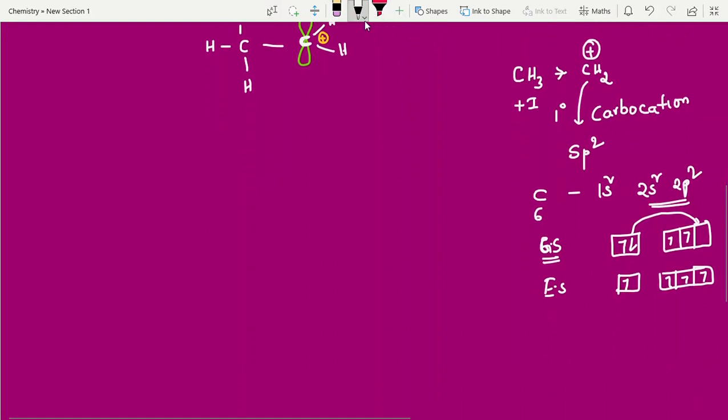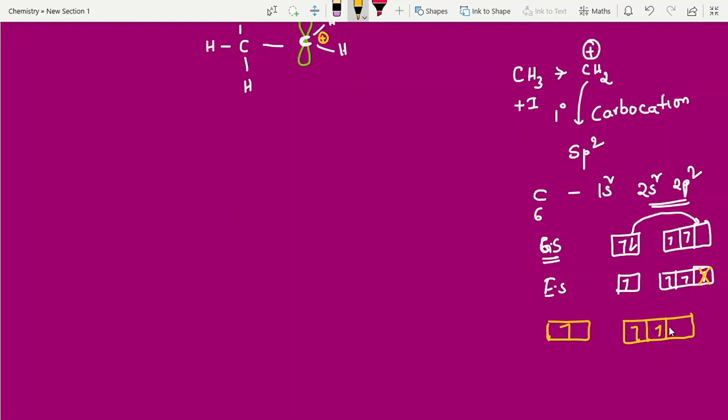But one important point: this carbon lost an electron. Plus charge is nothing but a lost electron, right or not? This electron lost. Now you can write the final state. This is 1 electron, and what about this one? Like this. Okay, it went somewhere. Where did it go? I explained this in homolytic fission. After breaking the bond, there is equal sharing or unequal sharing. Because of unequal sharing, it was given to hydrogen, or else to some Cl or somebody.